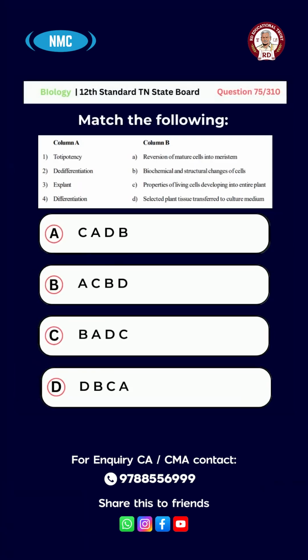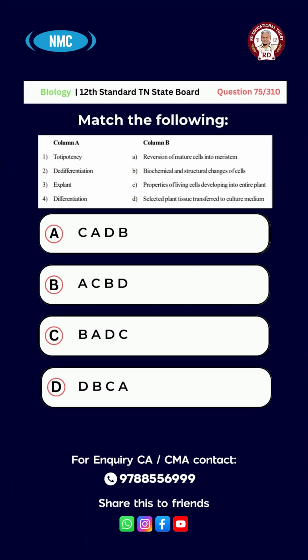Question number 75. Match the following. Column A. 1. Totipotency, 2. Dedifferentiation, 3. Explant, 4. Differentiation. Column B. A, reversion of mature cells into meristem, B, biochemical and structural changes of cells, C, properties of living cells developing into entire plant, D, selected plant tissue transferred into culture medium.